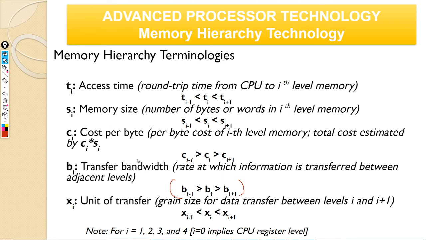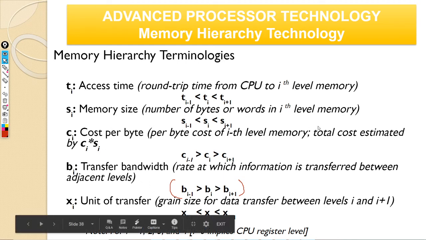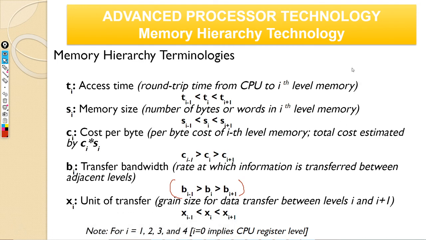Transfer bandwidth. What does this mean? Right. So this is similar to your access time only. You can transfer, the bit rate will be faster when you're closer to CPU. And what about XI?